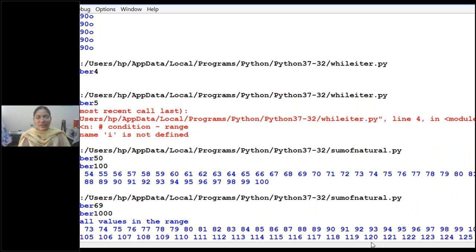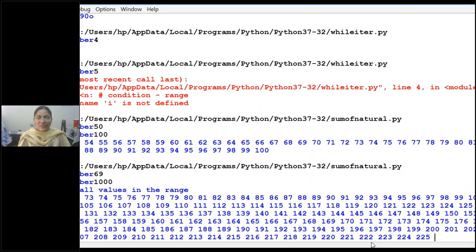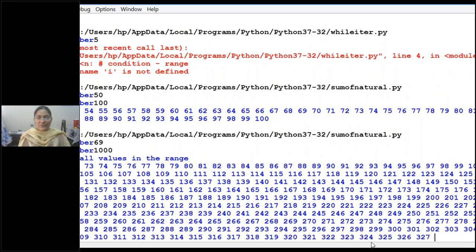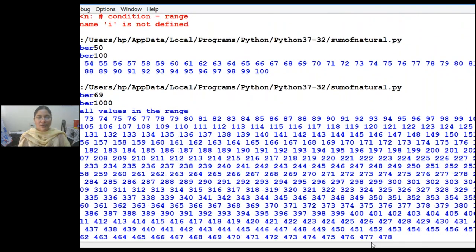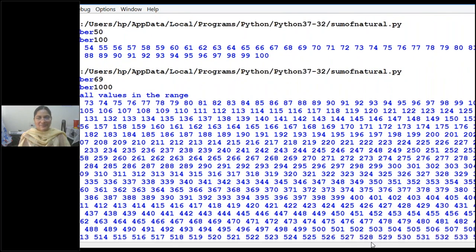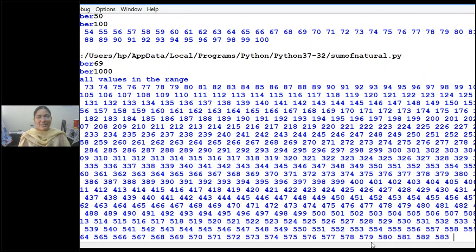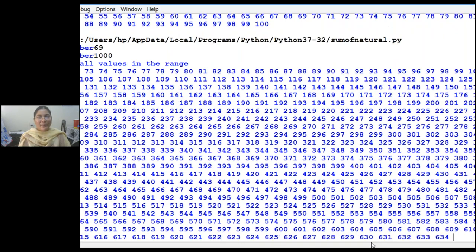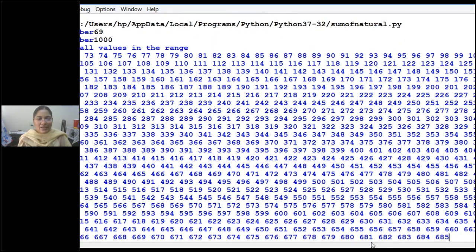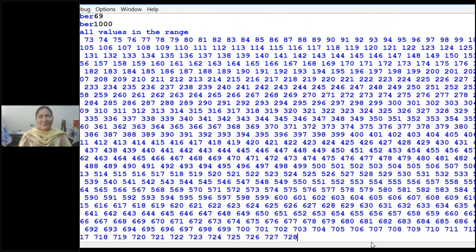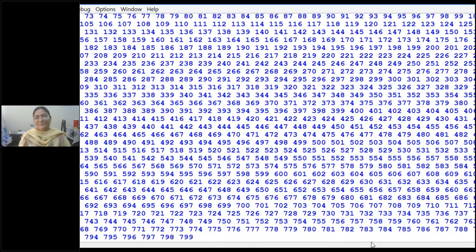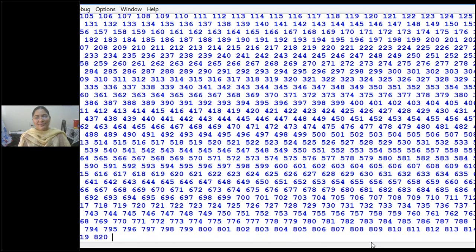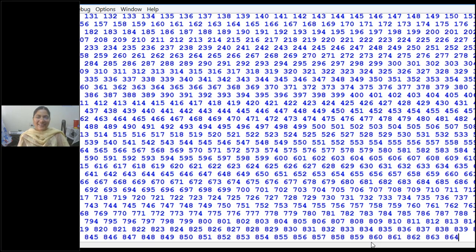Clear, children? Now you can see all the values in the range are displayed first, because the first function is called, and it will display till 1000. You can see it is a little slow. Python, because it is an interpreted language, is a little slow compared to other languages. It is taking time because the range is too big.